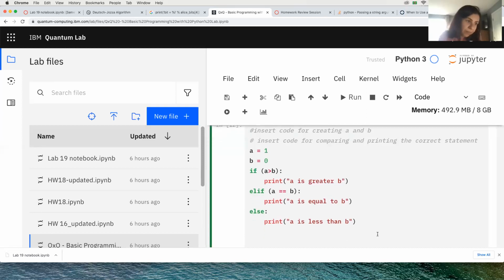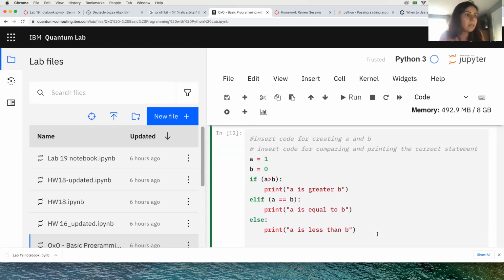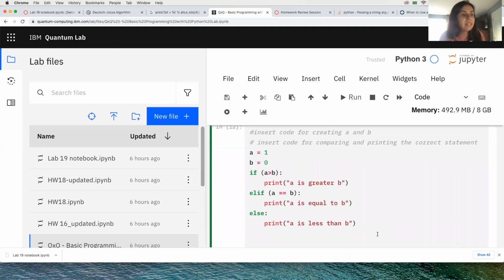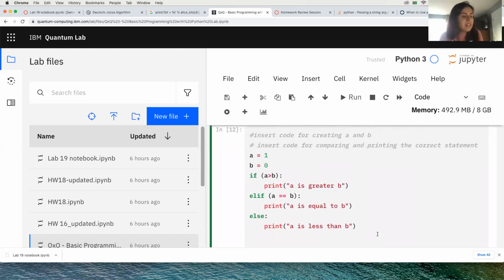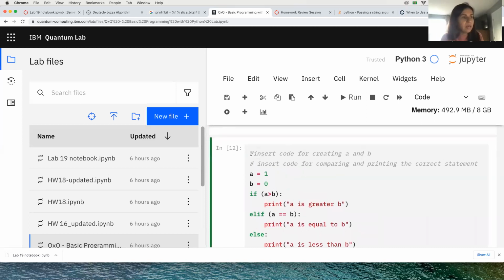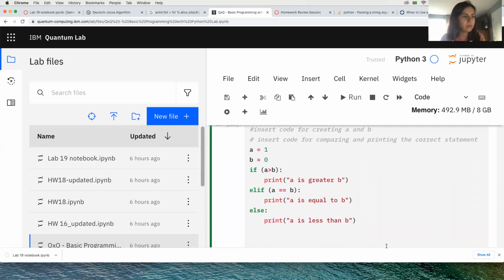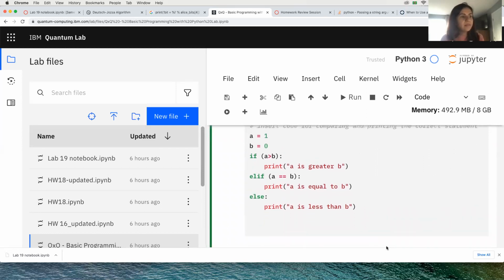Here it's a very simple thing. We know what's going on, but it can be that you have a huge program that you have no idea about, and then it's good to have some notes for what you're doing. It's good practice. So following here, else if or elif, A equals B.